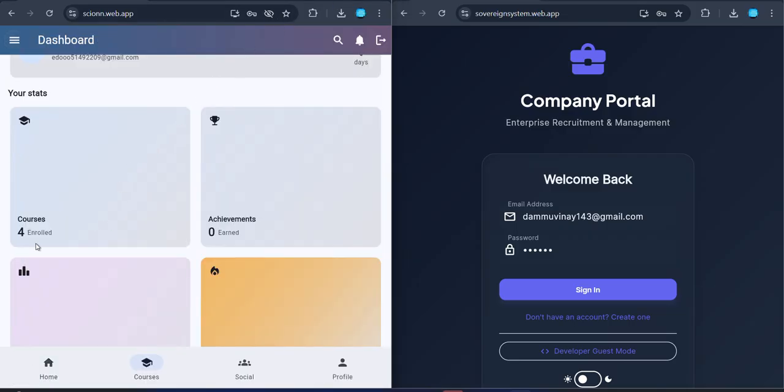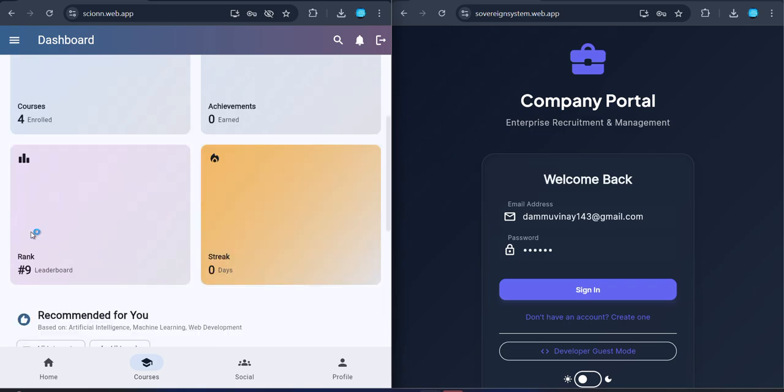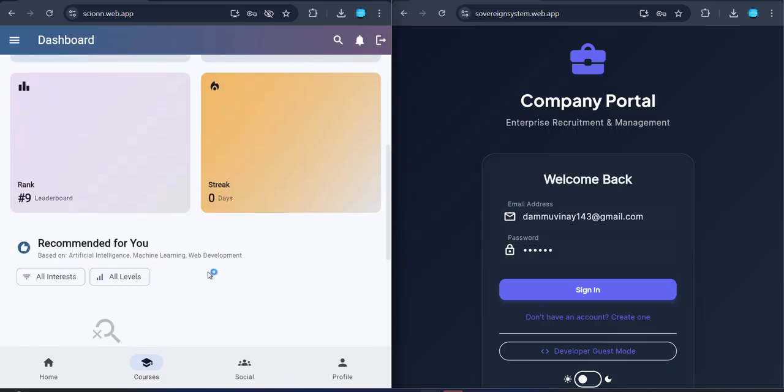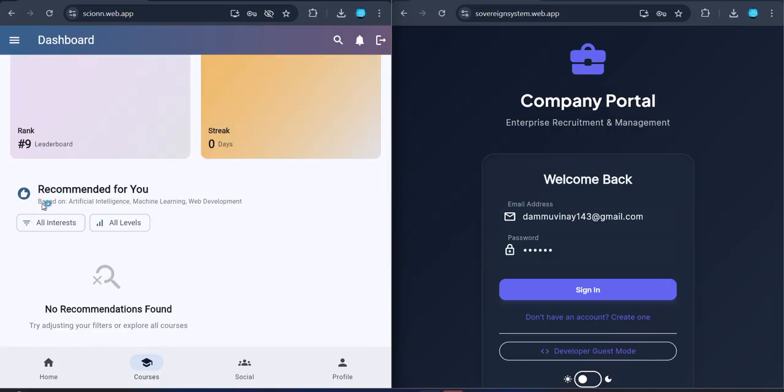Here in the dashboard interface you can see the courses a student has enrolled in, the achievements the user has gained, what rank the student is in, and how many days of streak the student has maintained. We can see all of that in the dashboard, and also the common interests and the levels he started the course with will be registered here.